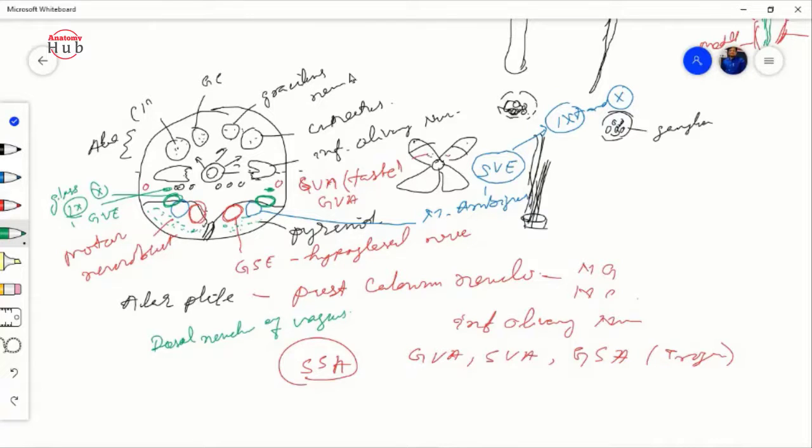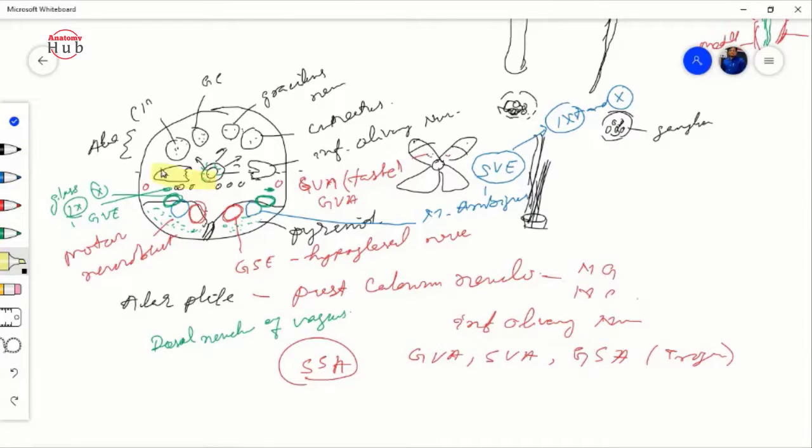Again, I am just repeating. We have taken the section of your spinal cord. At the center, we got the central canal, which is actually the central zone. A single layer of ependymal cells is there. And from here, the alar plate has developed. I will make the outline of that so that it will be easy.